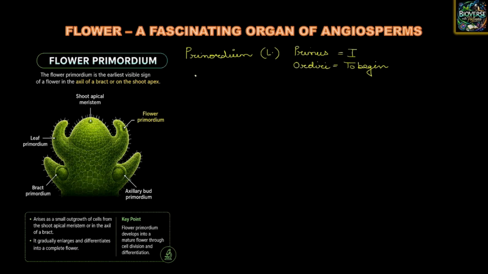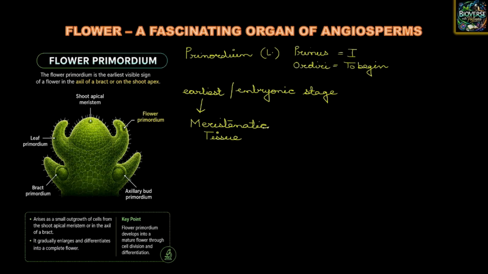So when we talk about the primordium, it is the earliest stage, or we can call it the embryonic stage. And then there must be some characteristic feature of this embryonic stage, and that is that this primordium consists of meristematic tissues. What clicks to your mind when I say meristematic?